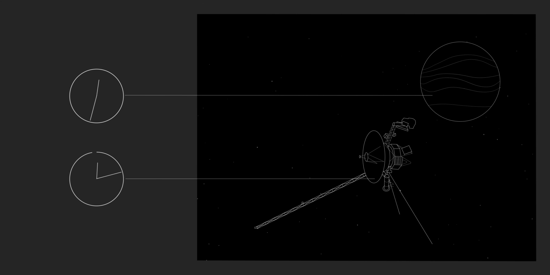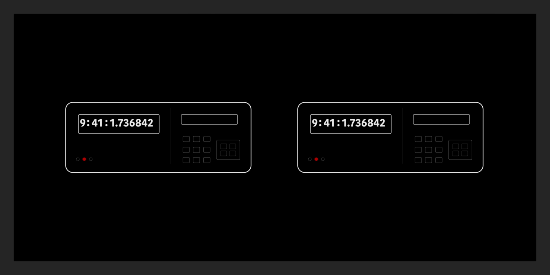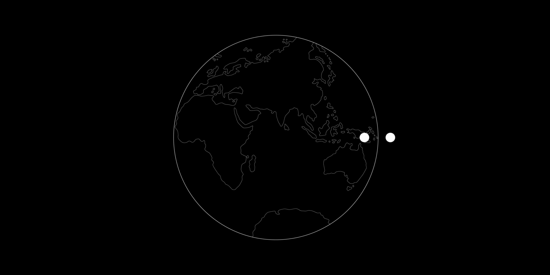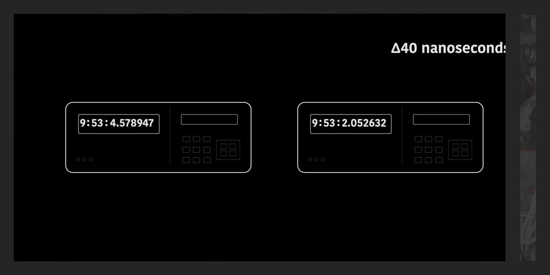Time dilation is a phenomenon predicted by Einstein's theory of special relativity. It states that as an object goes faster, it experiences time slower relative to a bystander. In 1971, an experiment to observe time dilation was set up using two synchronized atomic clocks. While one remained stationary, the other flew around the world. Once reunited, the atomic clocks were out of sync by 40 nanoseconds.